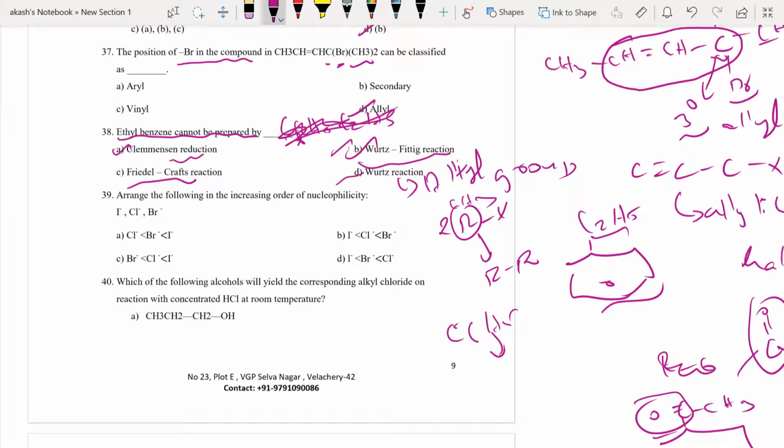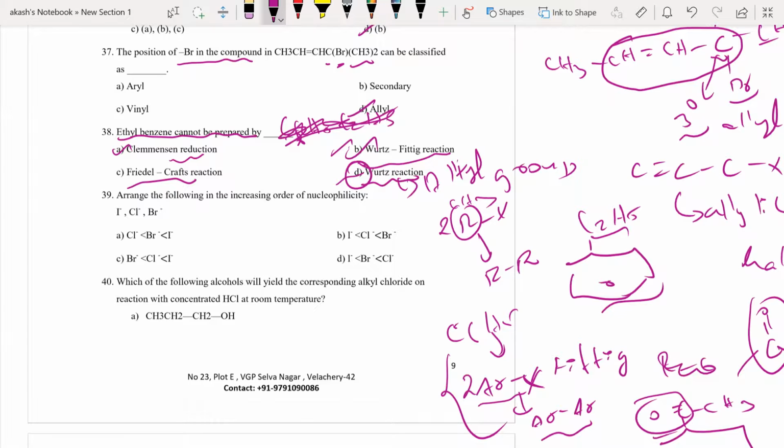Can someone tell me? If I write 2 aryl X gives me aryl-aryl, what is the name of the reaction here? Fittig reaction, sir. It is called Fittig reaction. So definitely through this reaction, I will not be able to prepare ethyl benzene. So yes, D is the correct answer to this question.